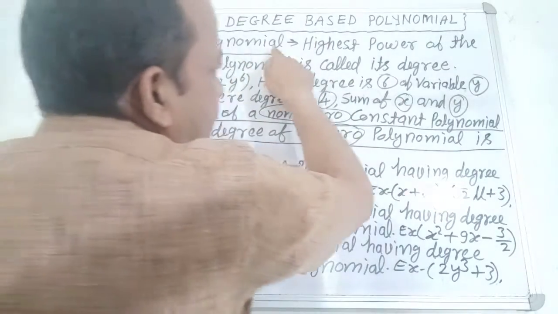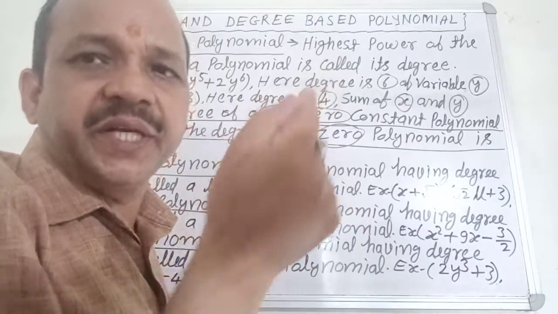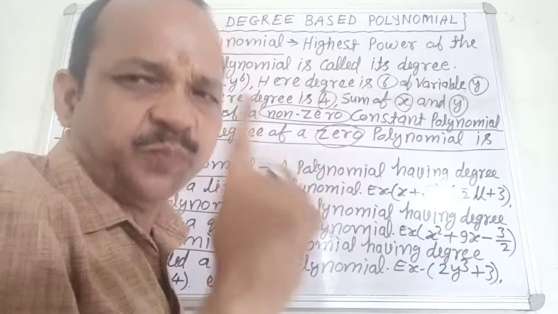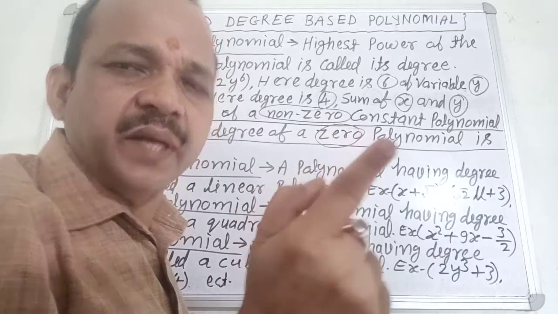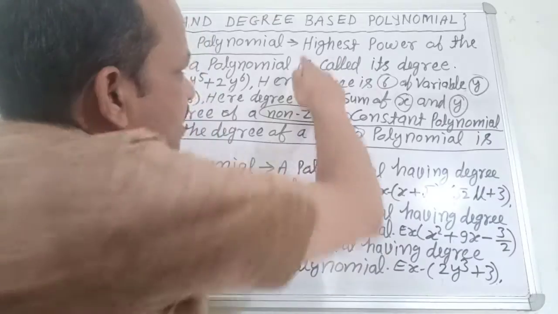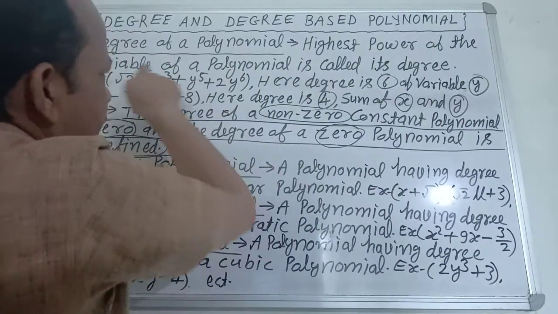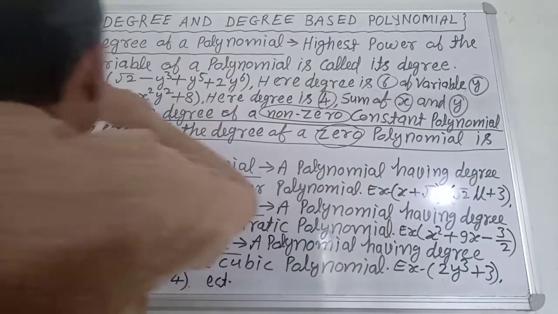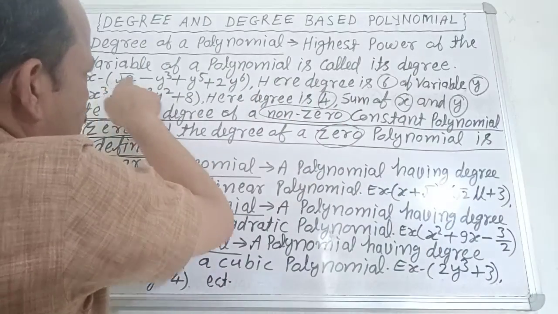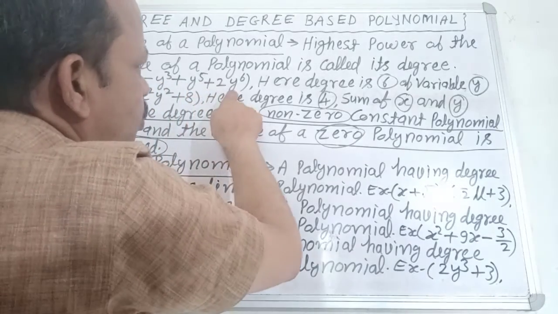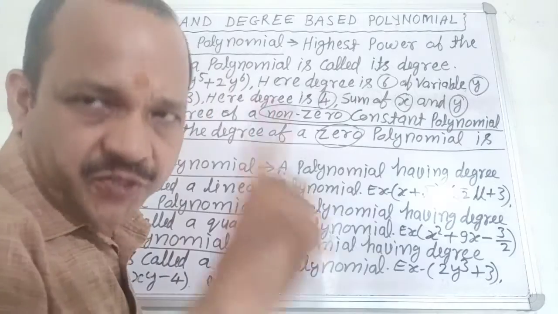Degree of a polynomial. What is the degree of a polynomial? The highest power of the variable is called the degree of a polynomial. Clear? For example, root 2 minus y cube plus y power 5 plus 2y power 6.